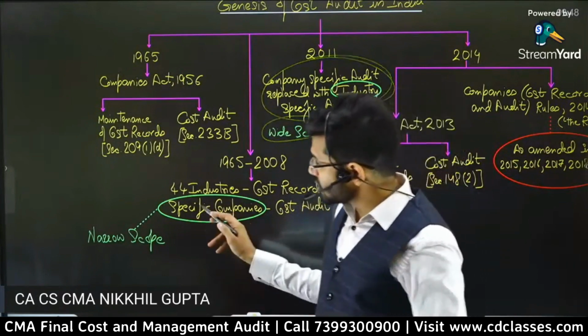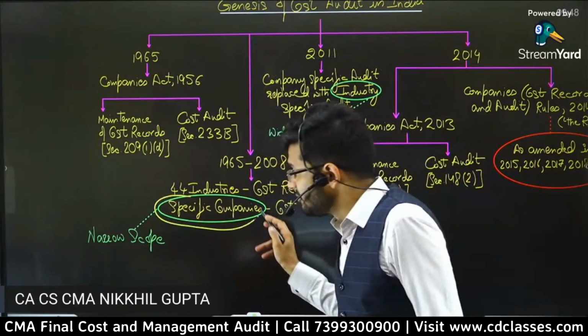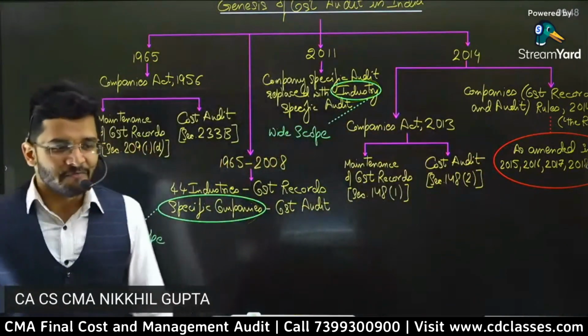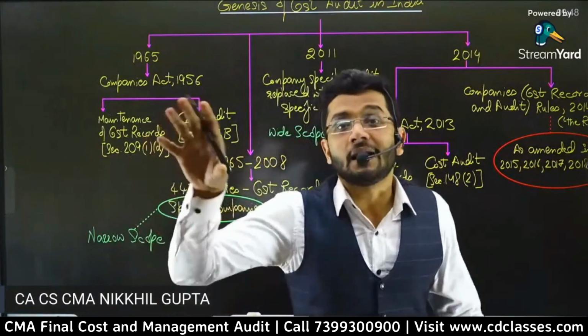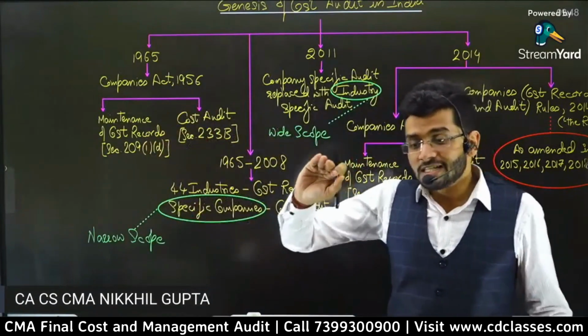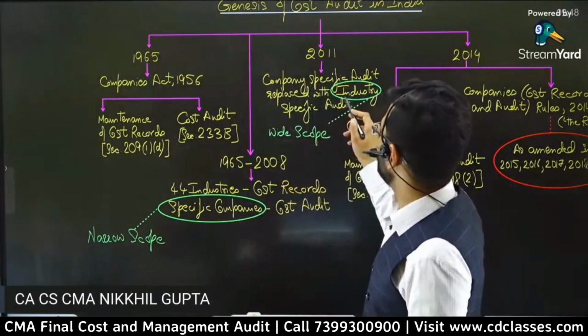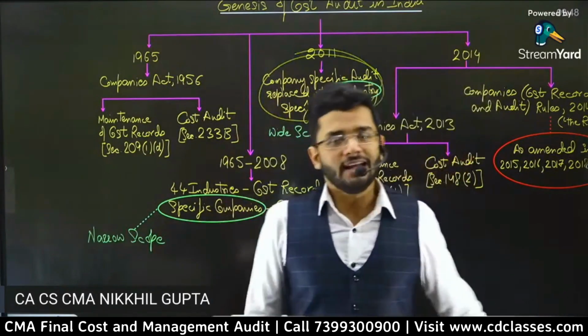And now the cost audit was not ordered for specific companies, it was ordered for specific industries. That is how the scope expanded in 2011.